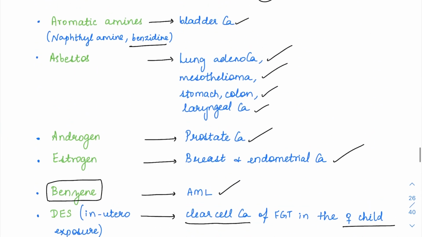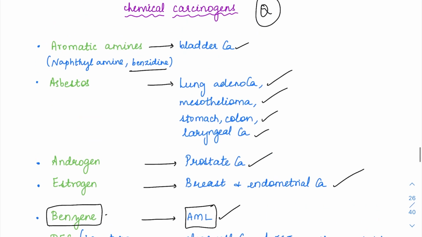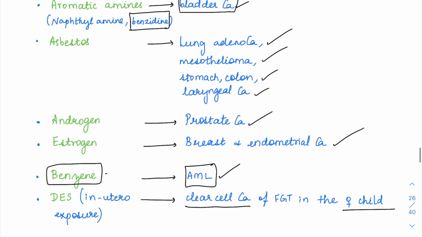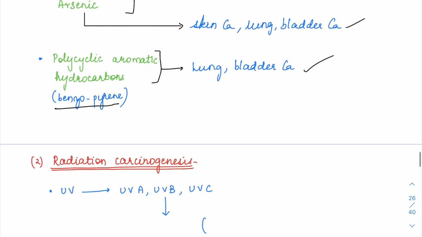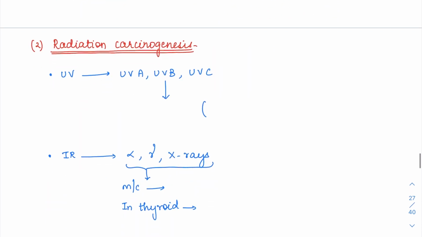The question asked was actually based on benzene. Benzene is going to cause acute myeloid leukemia, while benzidine, which is an aromatic amine, is going to cause bladder cancer. So both the options were given, and the question was on benzene. Then benzopyrene, which is a polycyclic aromatic hydrocarbon, can cause both bladder and lung cancer.